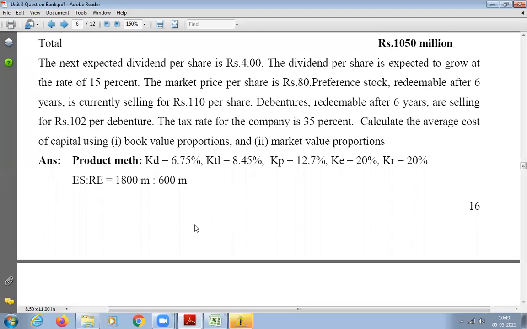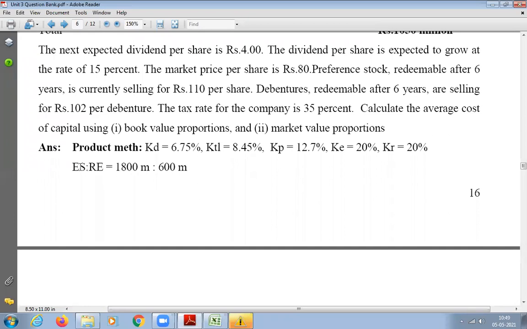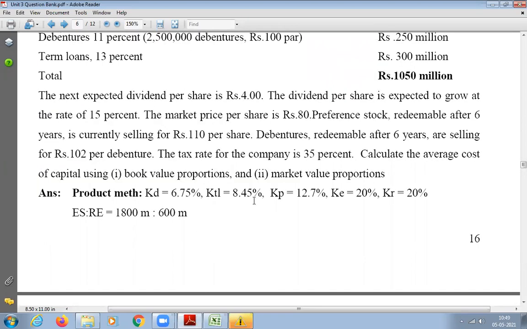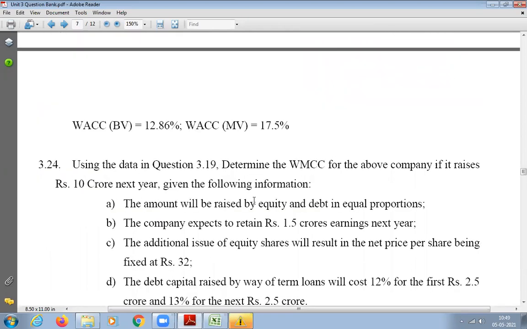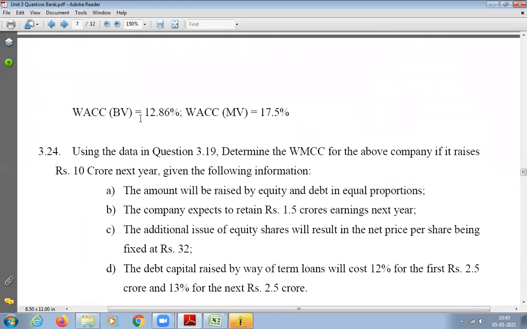Then how much did you get for the division of equity share and retained earnings? Is it correct? Yes, sir. 1,806. It's also correct. And then this is your answer. Have you got this? Yes, sir. 12.86 book value. 12.85 is also correct, right? I got 12.847.